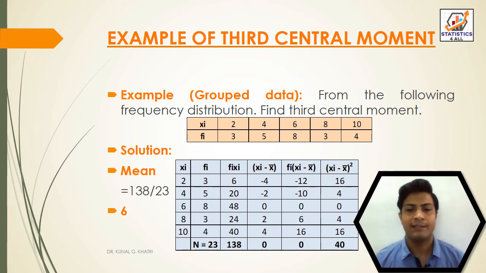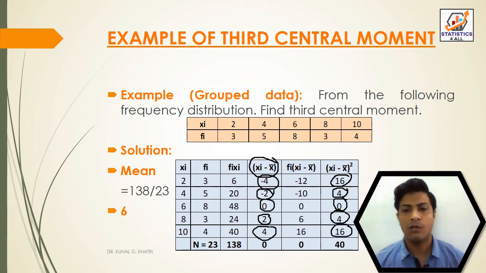So after finding fi into xi minus x bar, we have to find xi minus x bar whole square. So minus 4 square, that is equal to 16. Minus 2 square, that is 4. 0 square is 0. 2 square, that is equal to 4. 4 square, that is equal to 16. After squaring, the total of xi minus x bar whole square is equal to 40.